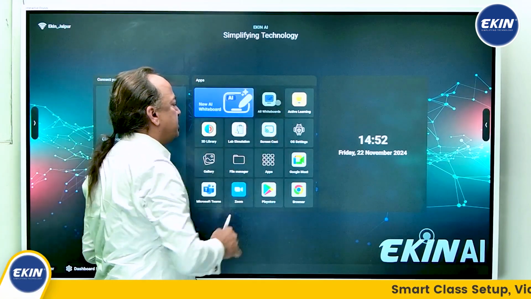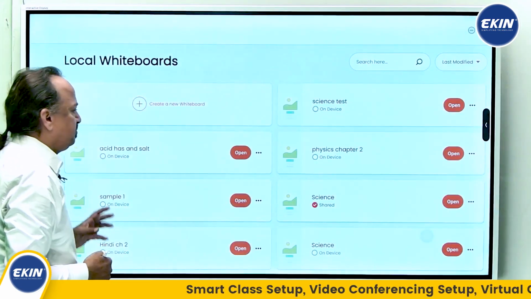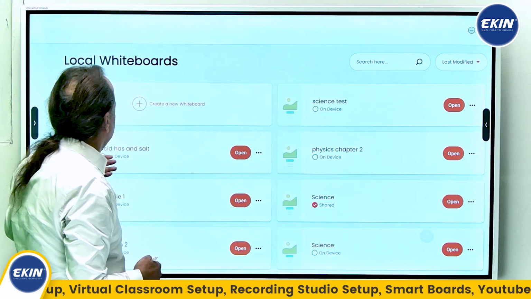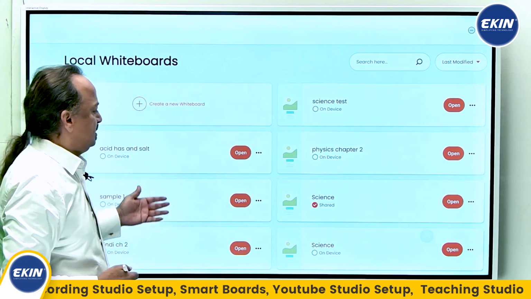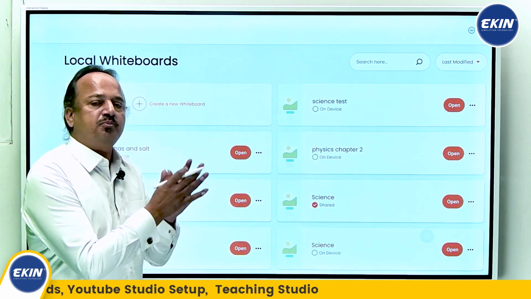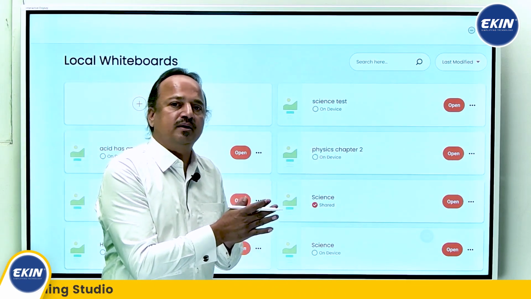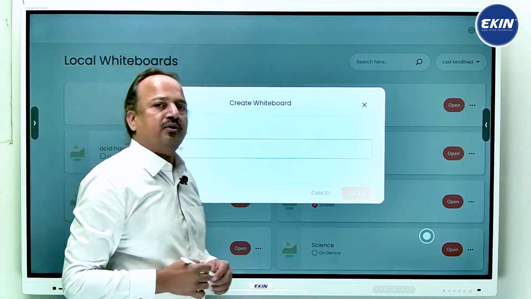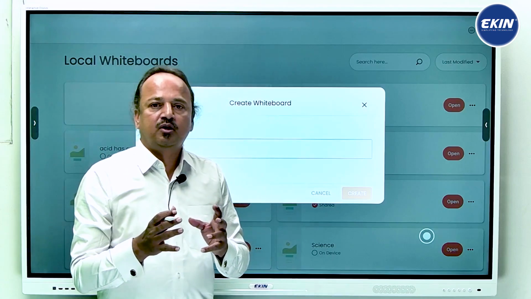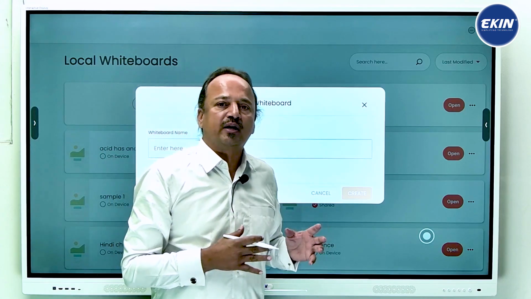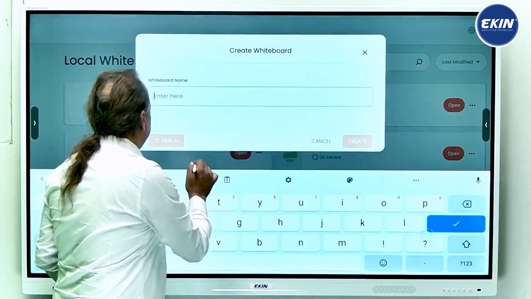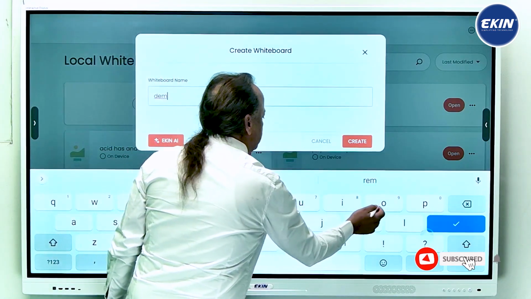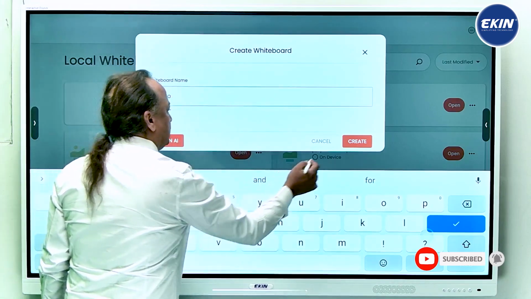Say I am clicking on all whiteboards. You can see there are a few contents already there. We have science, physics, acid and salt. This is all old content which was probably taught either by you or by some other teacher. If you want to create a new one, just click on create new. As soon as you try to create something, it is going to ask you the name, what type of content you are going to write into this whiteboard. You have to give some content name here. Say for the purpose of demo, we are writing demo, right? And you can create here.